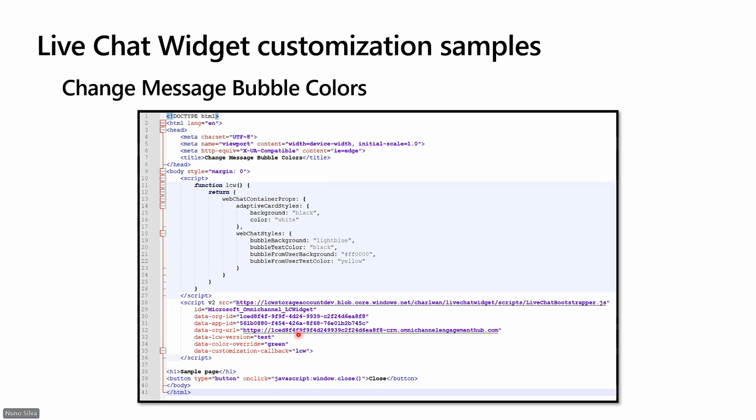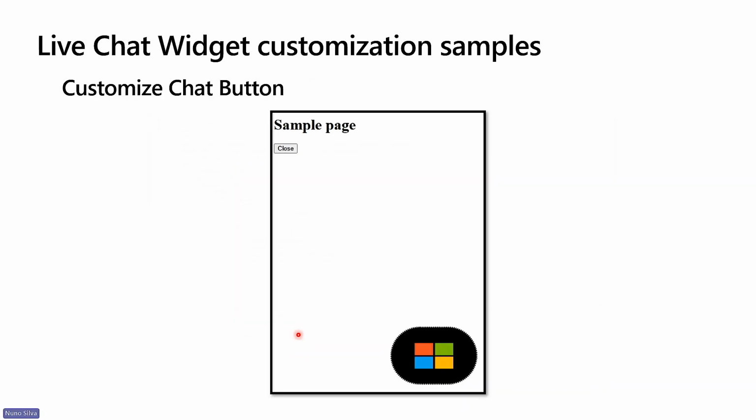customization. And the final one, changing the look and feel again of the chat widget button. What we did here was changing the shape and changing the icon, and we used here our company logo to make it more personalized, and again, having in consideration branding requirements in the business requirement.